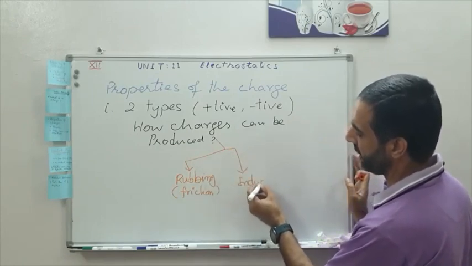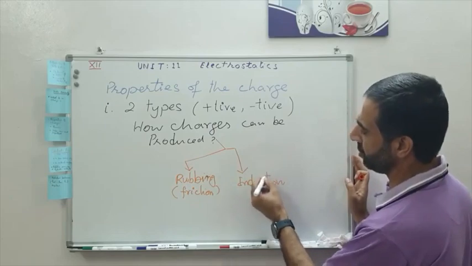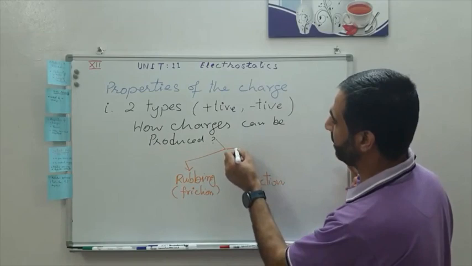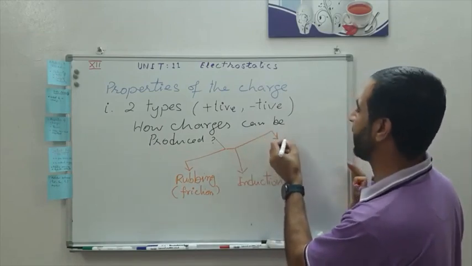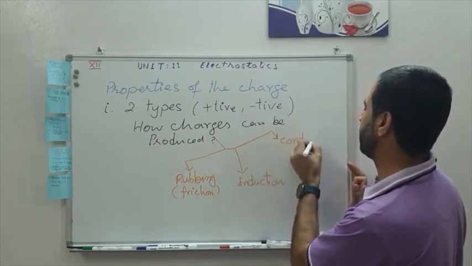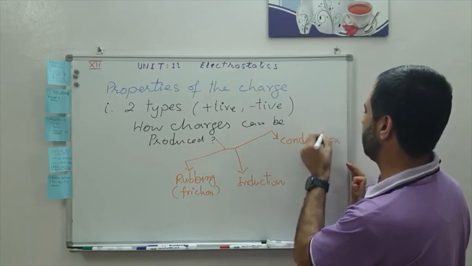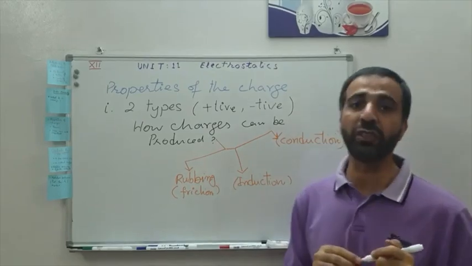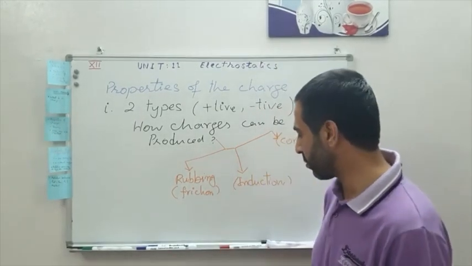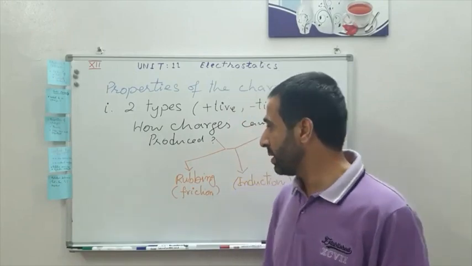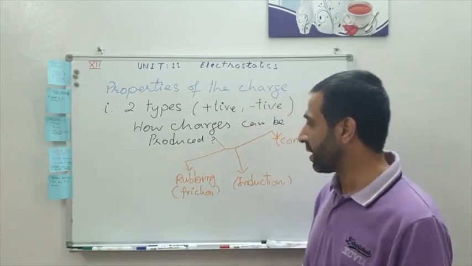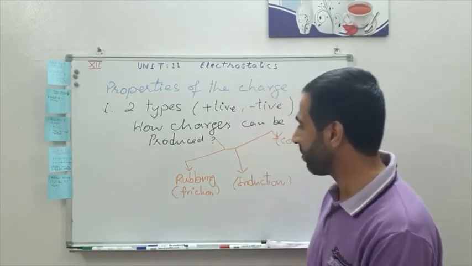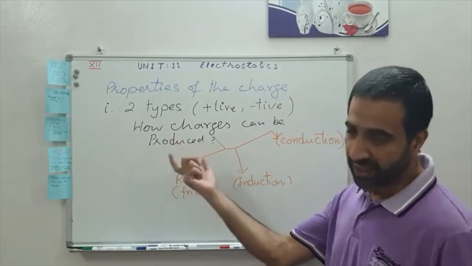When you were in class 10, your teacher told you about these methods. And another one is by conduction. These are the three methods by which we can produce charge. The word produce is not a good word, but it is common. We use it in our everyday life of electrostatics, so I am also using it, although transfer is the best word.